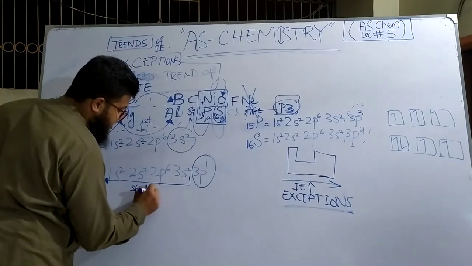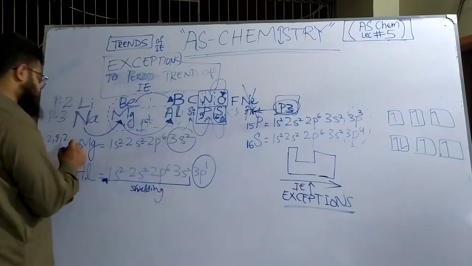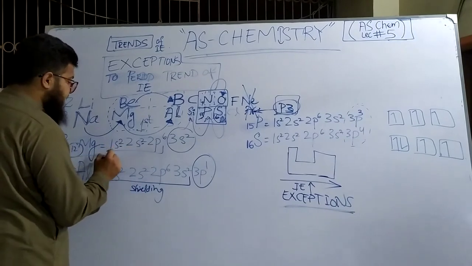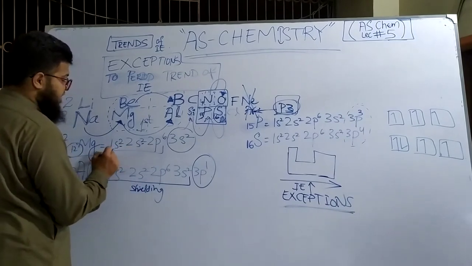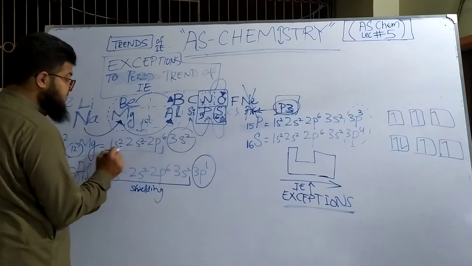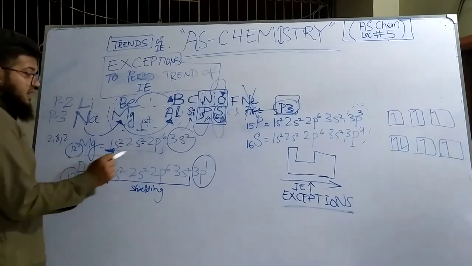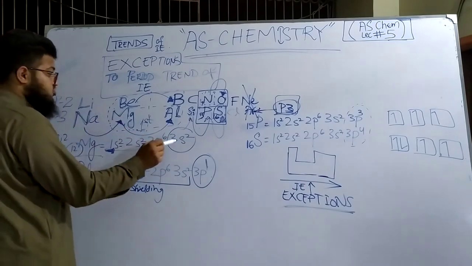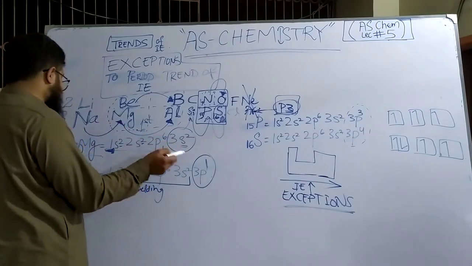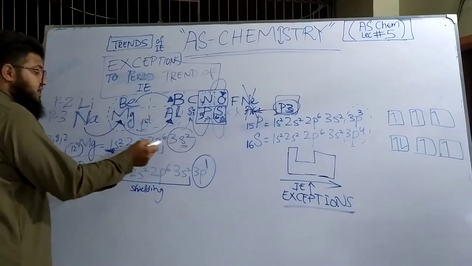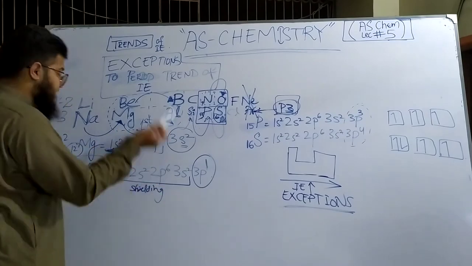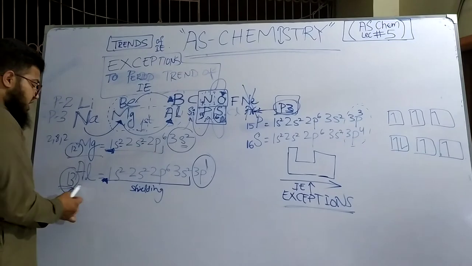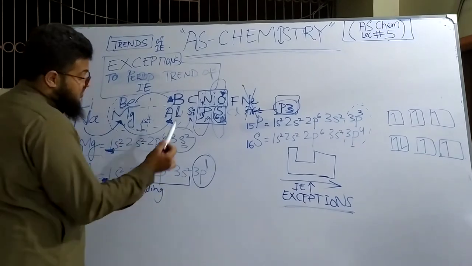Whereas in magnesium, only these electrons are responsible for the shielding effect. So aluminum's outermost electron has greater shielding as compared to the outermost electron in the 3s orbital of magnesium, because the electrons providing the shielding in magnesium are fewer.